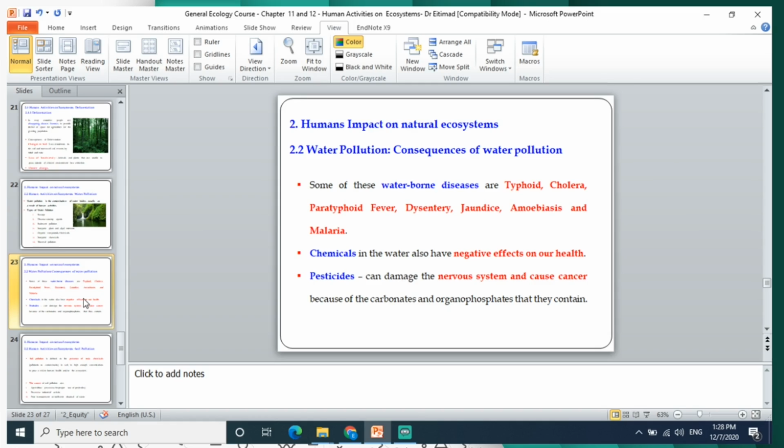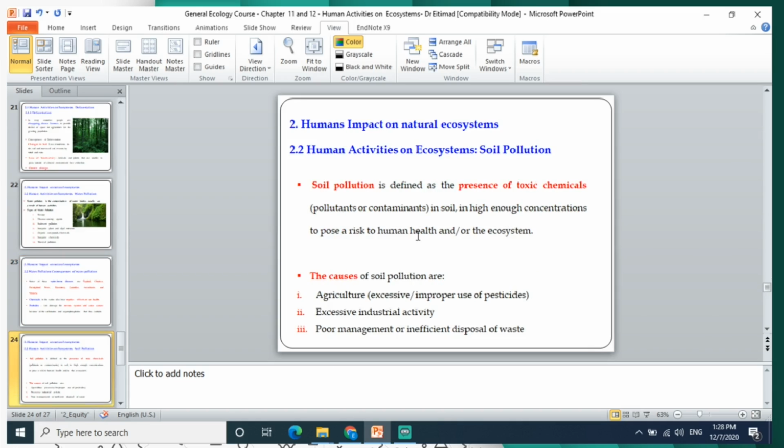Also, the chemicals found inside the water have a negative effect on our health. Besides, pesticides can damage the nervous system and cause cancer because of the carbamates and organophosphates that they contain. Soil pollution is defined as the presence of toxic chemicals, pollutants, or contaminants in the soil in high enough concentration to pose a risk to human health or to the ecosystem.